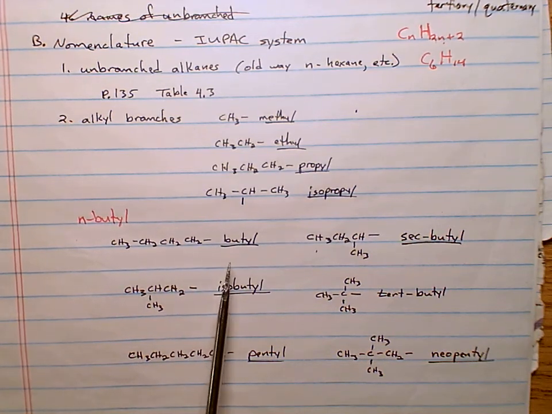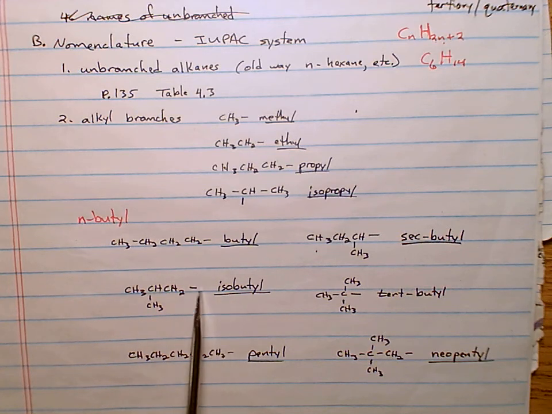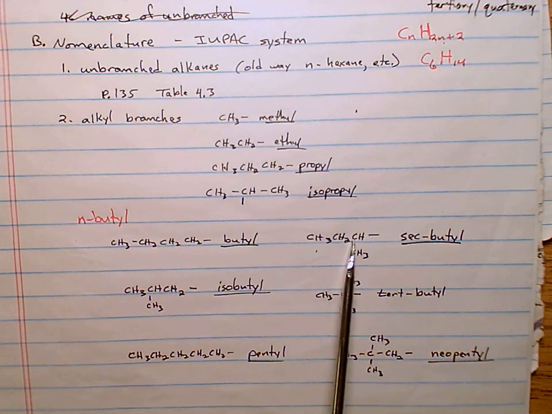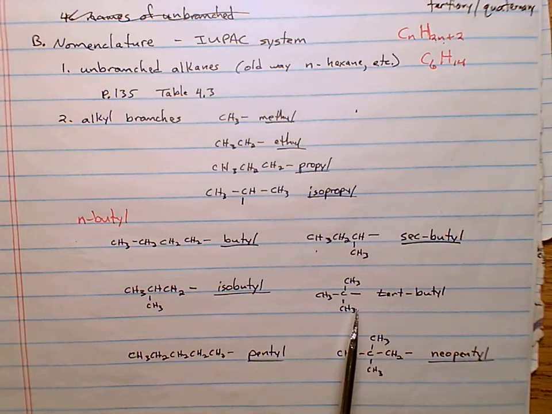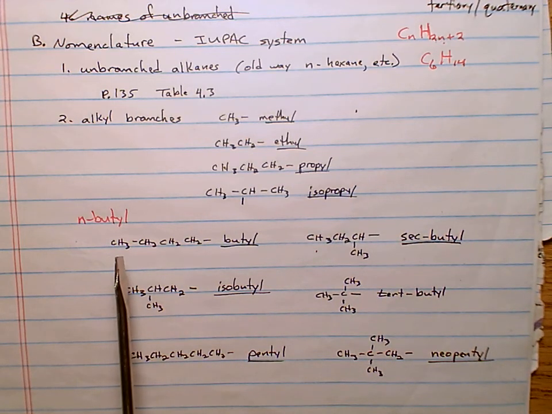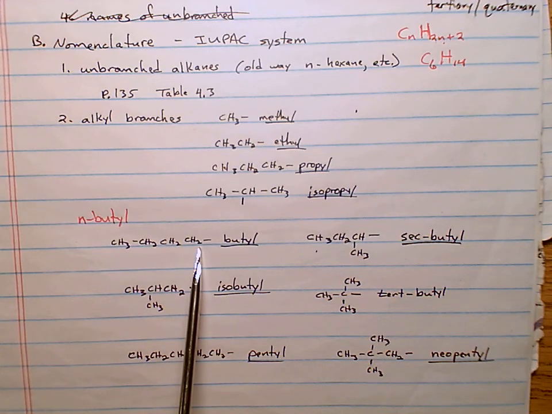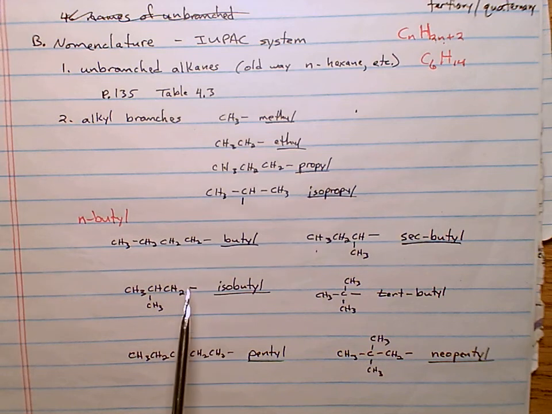All right, so we got a butyl, but there are various isomers of butyl. We can have this isobutyl group down here. You can have a secondary butyl here. You can have a tert butyl group here. All 4 of these butyl groups are isomers of each other. They're all butyls, meaning they all have 4 carbons there. They all have the same formula. It's just here, if the 4-carbon chain is attached through the end carbon, it's just a normal butyl, or we just call it butyl.